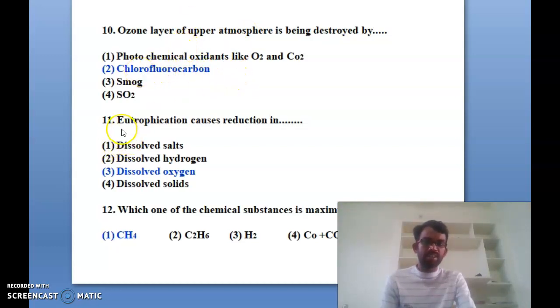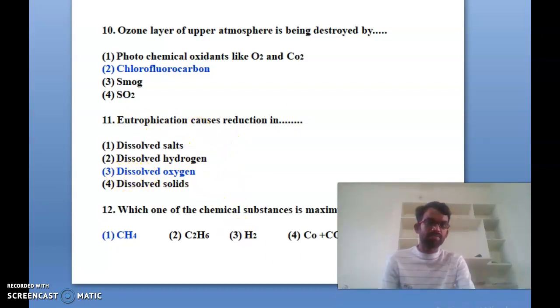You can see the 11th one: eutrophication causes reduction in what? You know this from the environmental science lessons. The options are dissolved salt, dissolved hydrogen, third dissolved oxygen, and fourth dissolved solids. So eutrophication causes the reduction in dissolved oxygen. Only in the presence of oxygen does the reduction occur. So the 11th one, the correct answer is the third one.